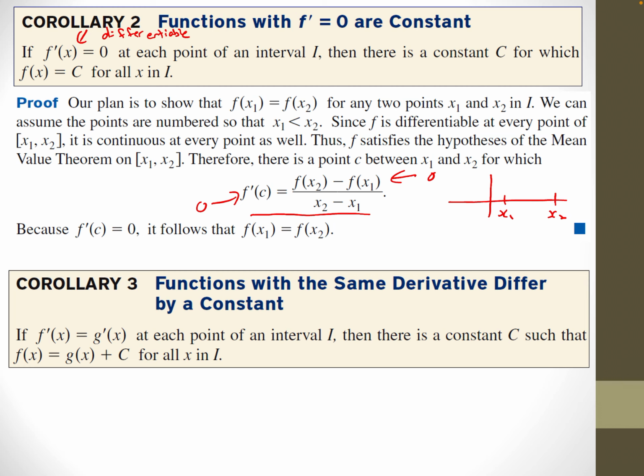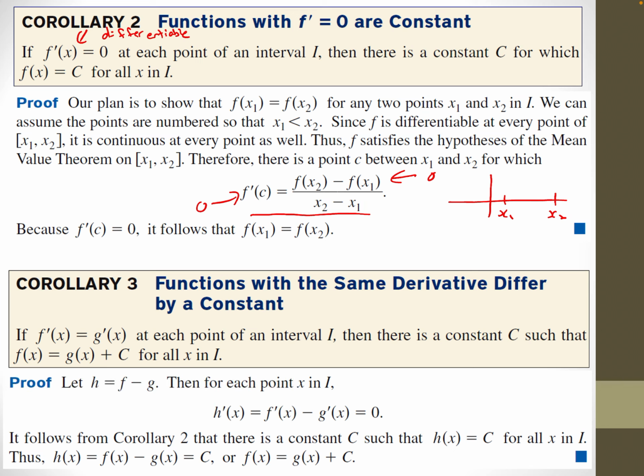That means these two functions must be different only by a constant. If they have the same derivative, they must be different only by a constant. So to prove that, I'm going to make a new function, h equals f minus g. And if h is equal to f minus g, if I took its derivative, h prime would then be f prime minus g prime. However, the original question said that f prime equals g prime. That means h prime must be 0.